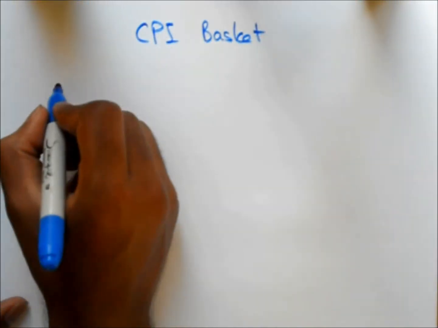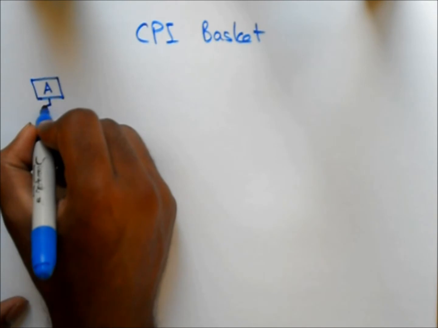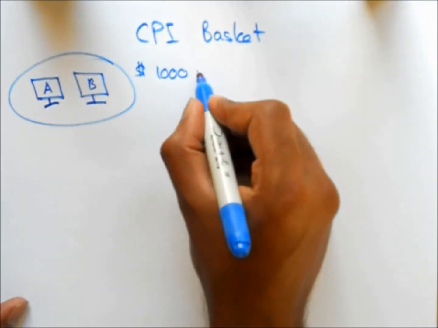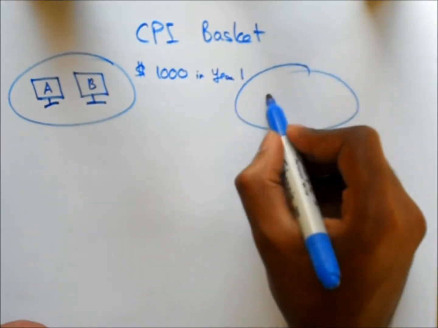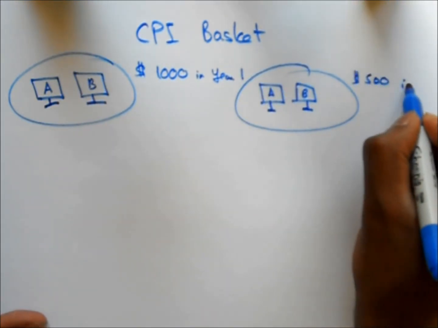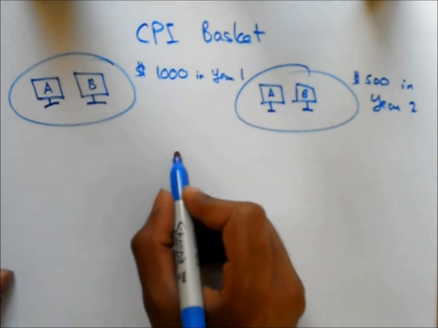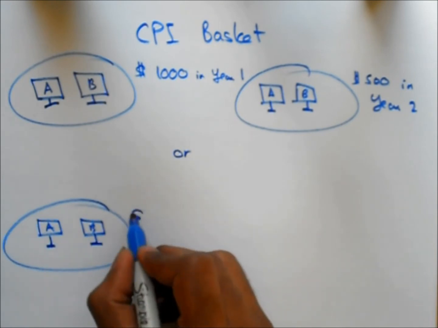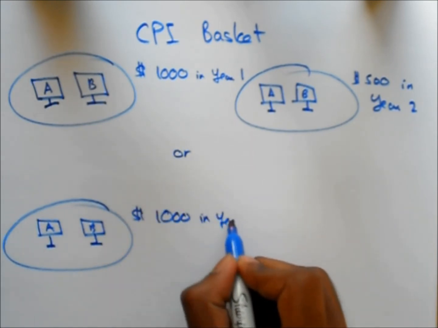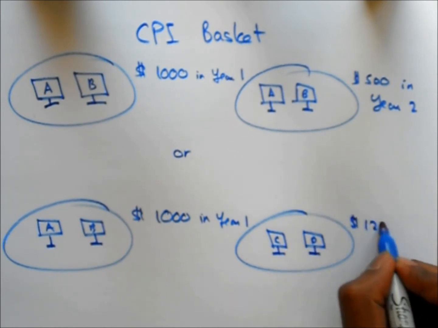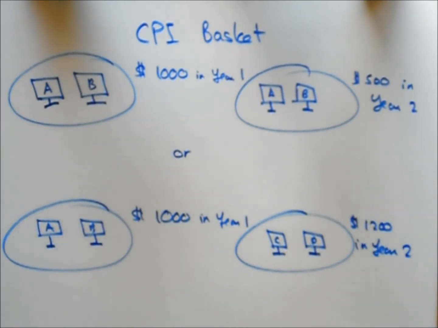CPI basket may have a couple of mistakes. For example, when you're buying computer screens, you can buy computer screen A and B in year 1 for $1,000, and those same exact A and B screens for $500 in next year. Now, do you calculate the increase of price of those same screens, or do you compare the other way of calculating CPI, which is buying computer screens A and B in year 1 for $1,000, and buying screens C and D for $1,200, completely brand new computers? Do you calculate the average of new computers or the average of those old computers?